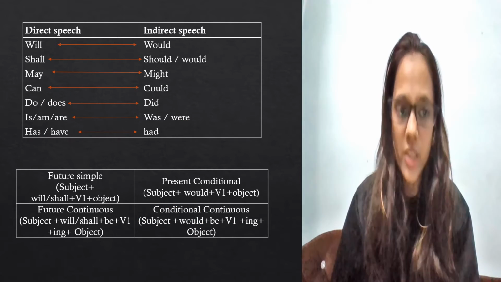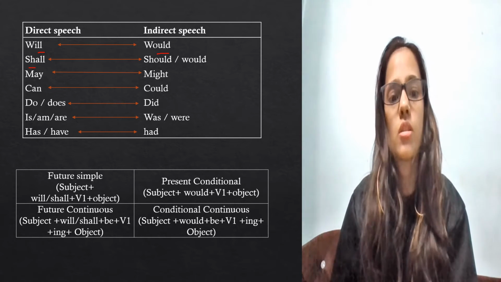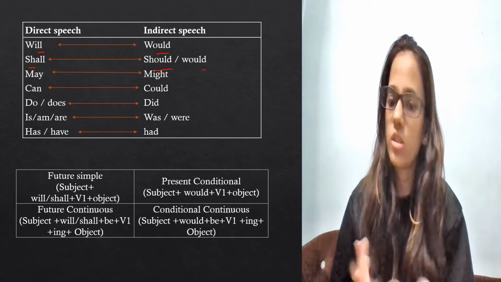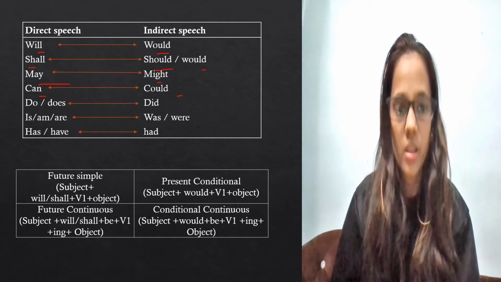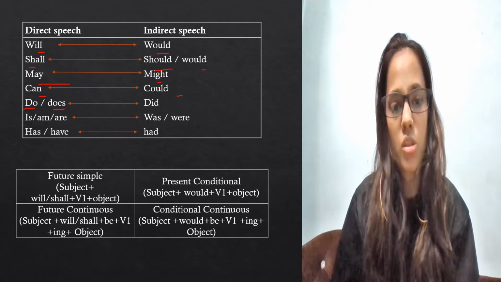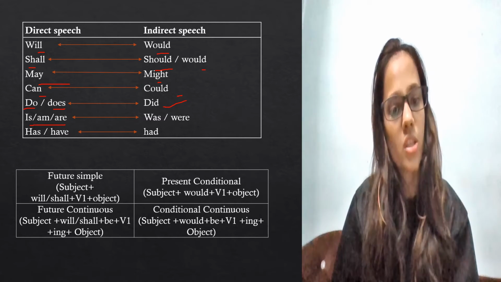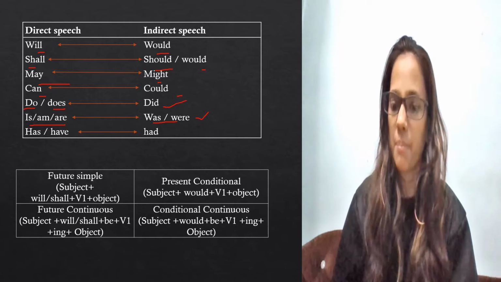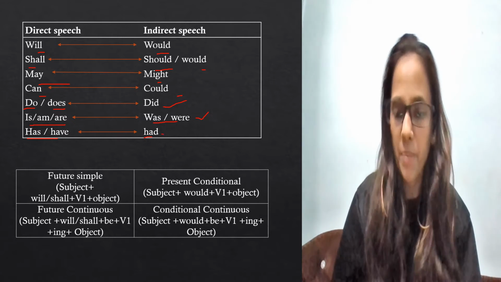Let's move further and understand. Next, will changes to what? Would, which we have already seen right now. Shall changes to should or would. May changes to might. Can changes to could. These are the modal verbs. Do or does changes to did, that is past. Is and are is present, so it changes to was or were, depending on the subject. Has or have, again a present perfect one, changes to the past one, had.